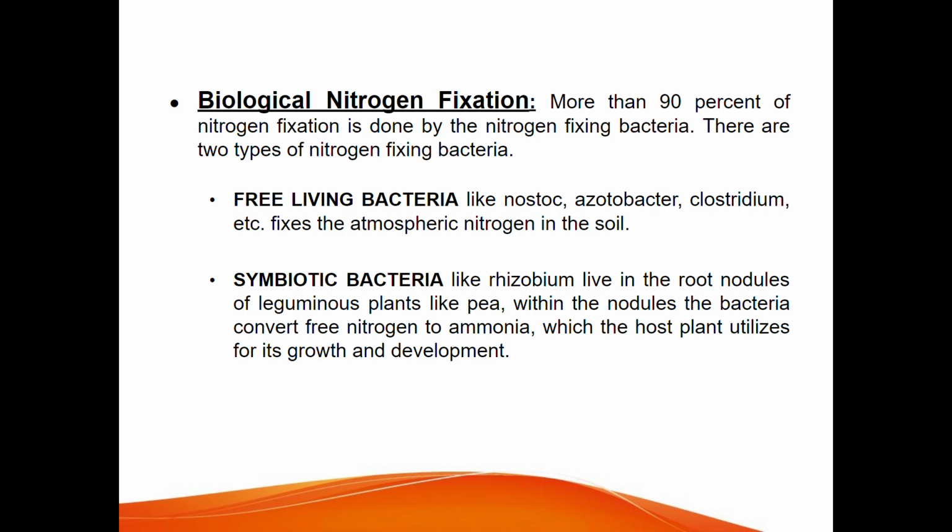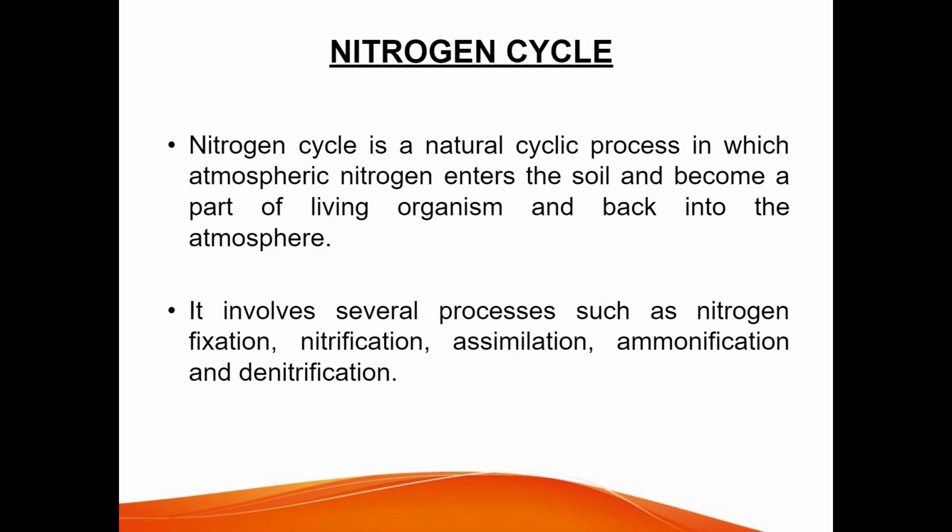Symbiotic bacteria like Rhizobium live in the root nodules of leguminous plants like pea. Within the nodules, the bacteria convert the free nitrogen to ammonia, which the host plant utilizes for its growth and development. Now next, nitrogen cycle. Nitrogen cycle is a natural cyclic process in which atmospheric nitrogen enters the soil, becomes a part of living organisms, and goes back into the atmosphere.